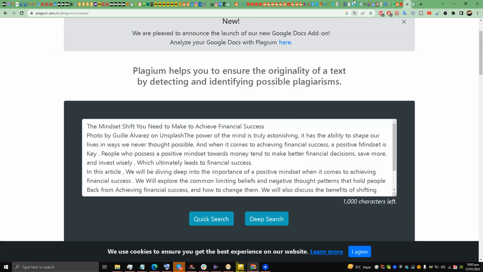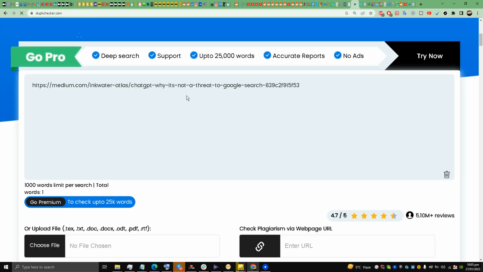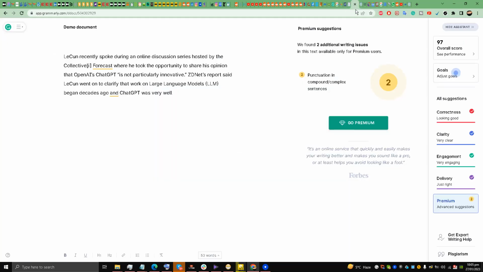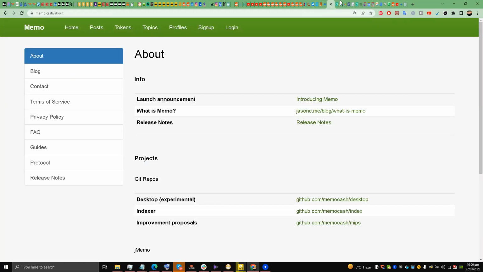Plagium is one of them, which I use, which also shows sources, and Grammarly. I think Grammarly also shows you sources. Duplichecker is also there. I'm going to cross this one because it's taking away too much energy of mine.